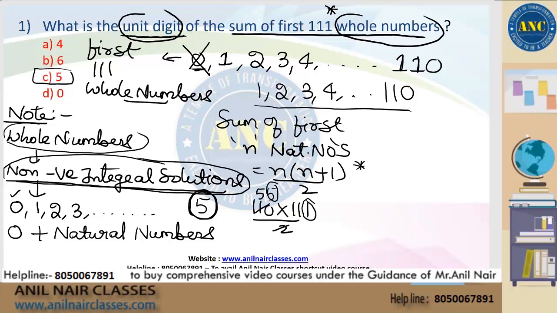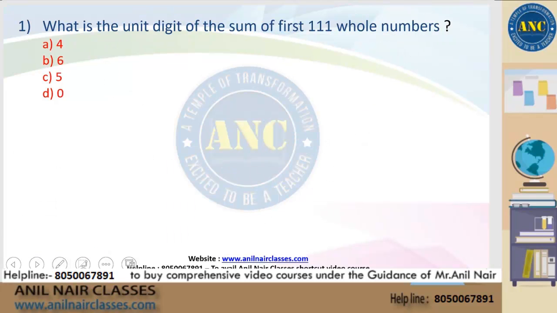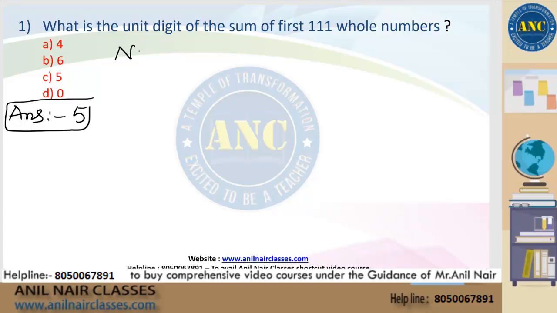Maybe in some books it might be given as the sum of the first 111 whole numbers. Some important key points, please write down. The answer for this question is 5. Now, important key points, please write these down.